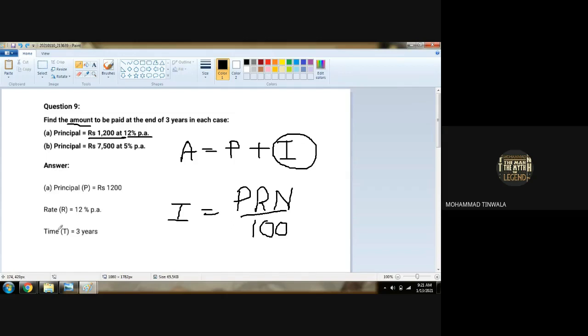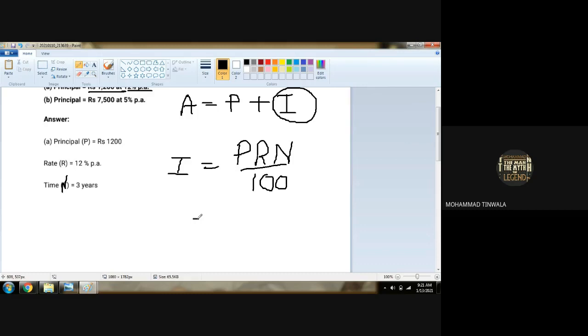Instead of time, we can use number of years. Now place 1200 as principal, multiplied by the rate of interest 12%, multiplied by the number of years 3, upon 100.